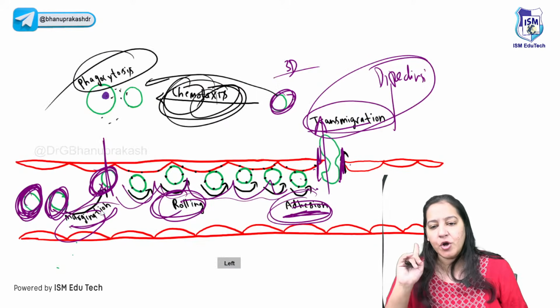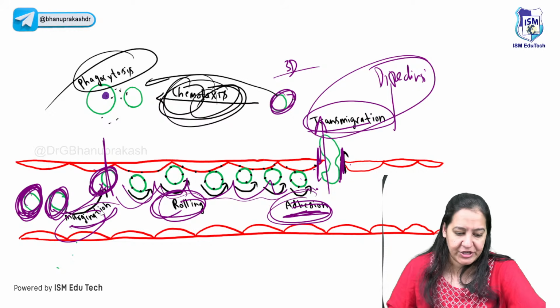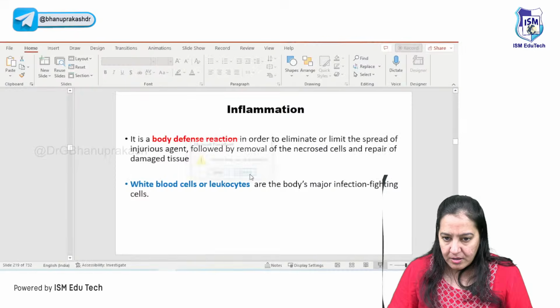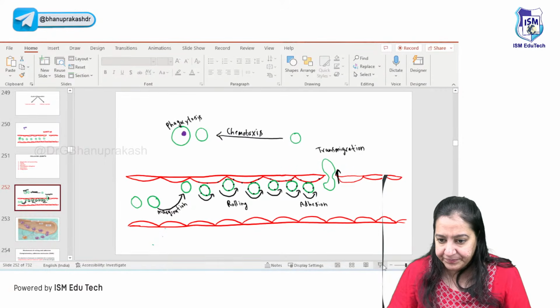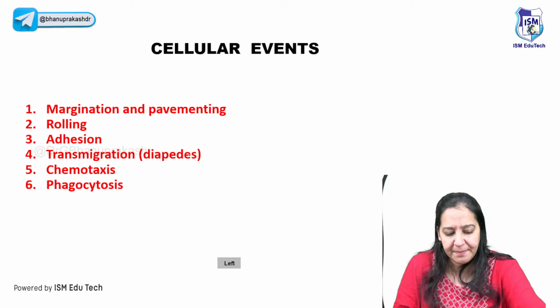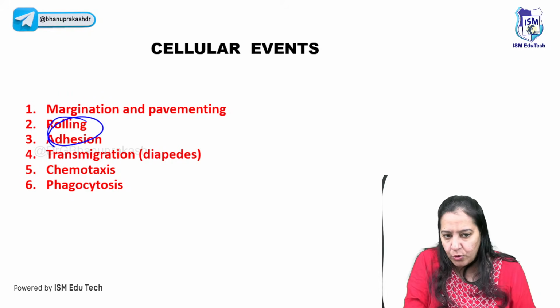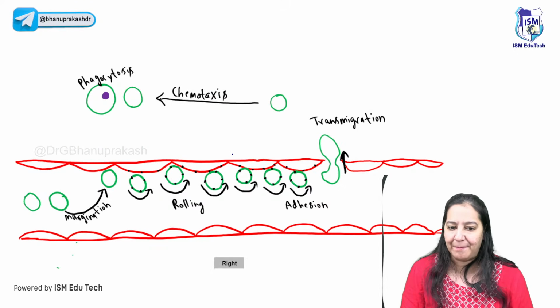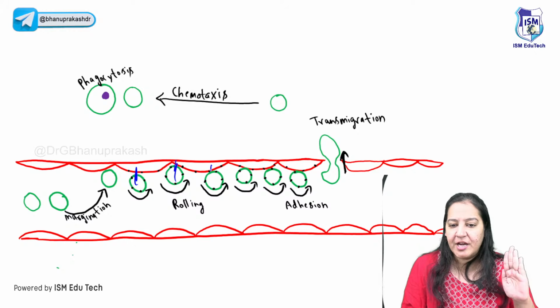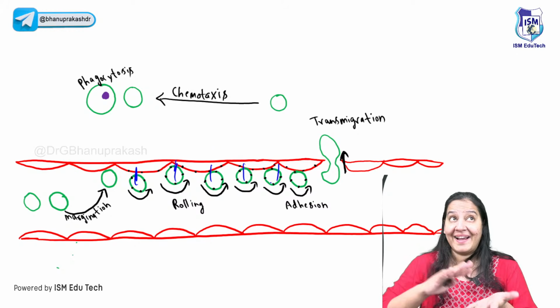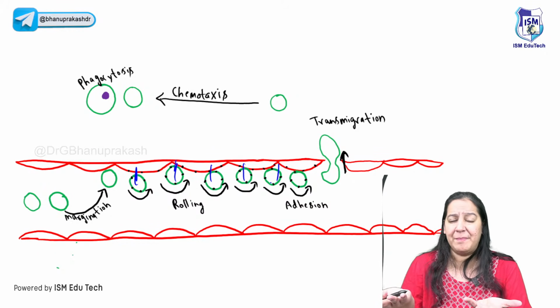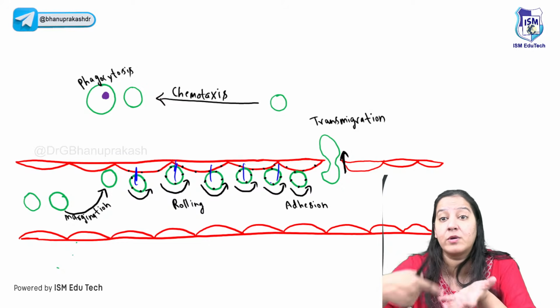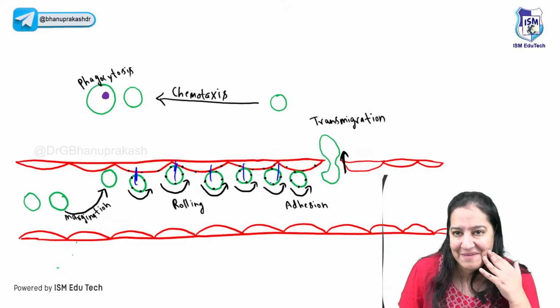You got my point. Now I want to ask you a question. Out of the 6 steps, I am interested specifically in these two, rolling and adhesion. How do they happen? I'm saying that the WBC is rolling like a tire on a road. You will say, ma'am, how does it happen? WBC don't have eyes that they have to move round and round. How does it happen?